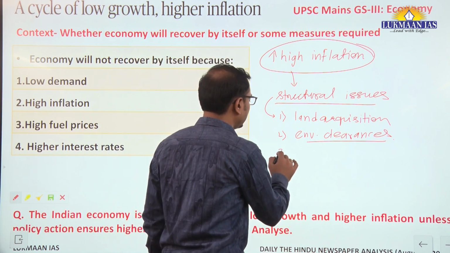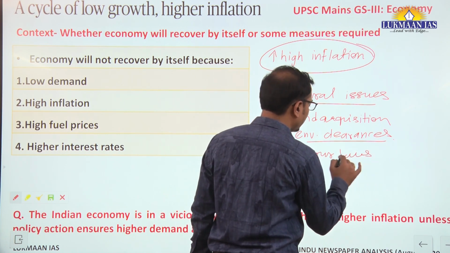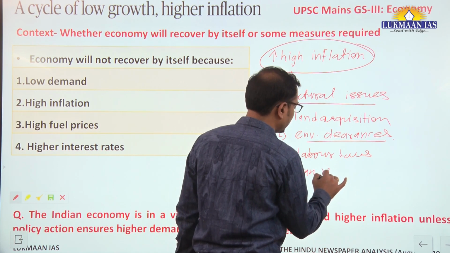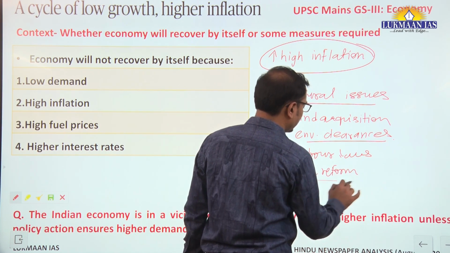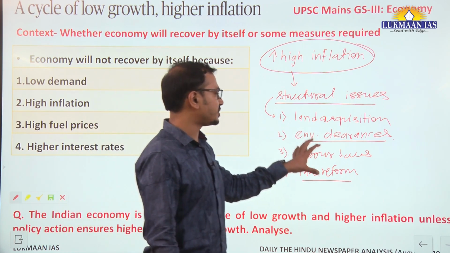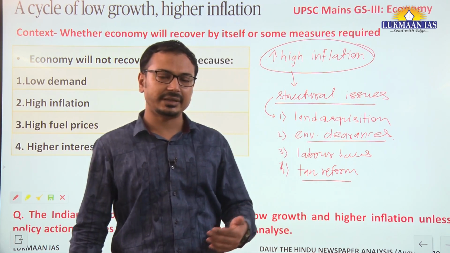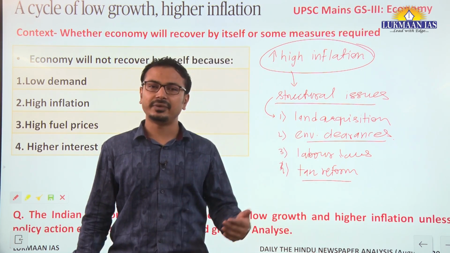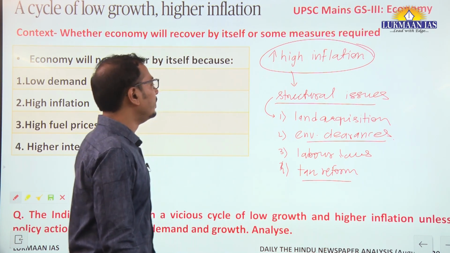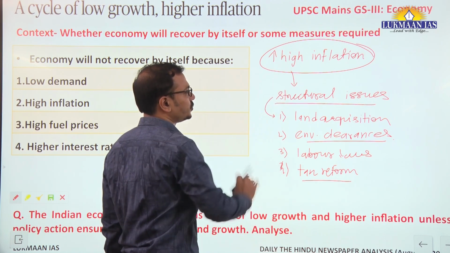Along with that, we can also talk about labor laws, labor reforms, and then we can also talk about tax reforms. Major areas of the structural reforms, and when we have some reforms in these areas, automatically there will be more investment in the economy, automatically it will generate more demand, and the cycle of the economic growth will be regaining its pace. Okay, so structural issues should be solved.